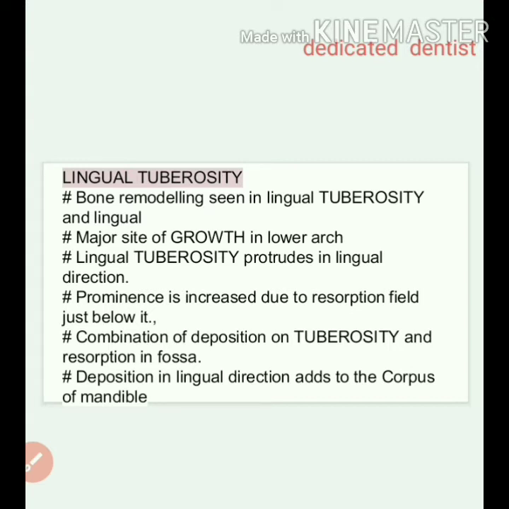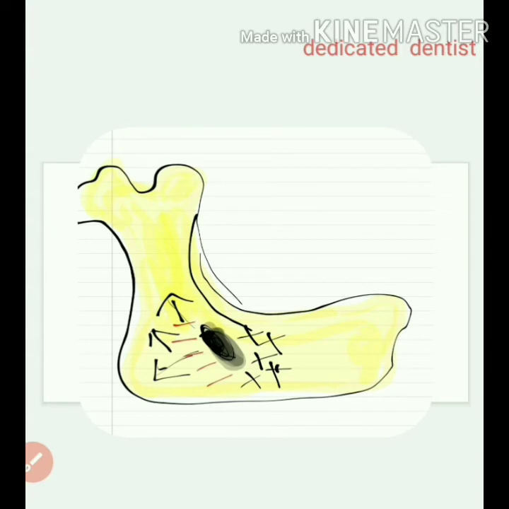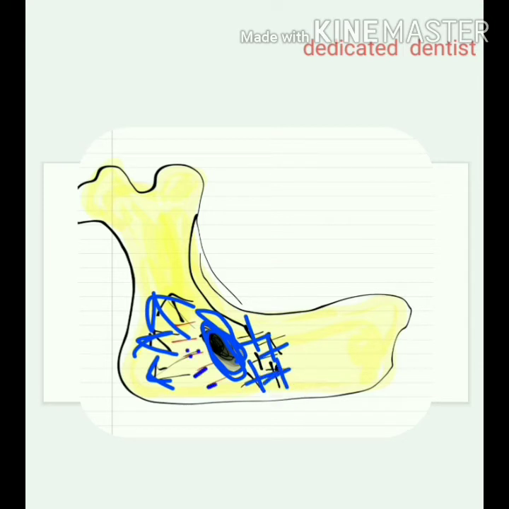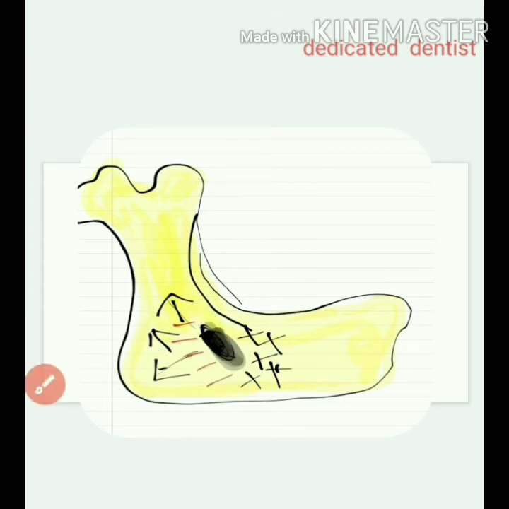Also this deposition in the lingual direction, that is posteriorly, adds to the body of the mandible. You see here, this is the fossa, and also this prominent area. So it grows lingually or posteriorly. Deposition is occurring on the posterior area, and resorption in the fossa area, the concavity or depression area. So that was it about the tuberosity.